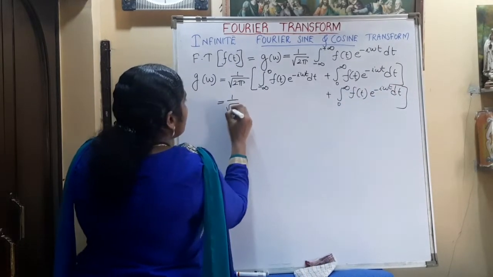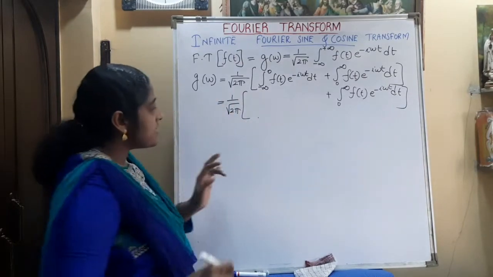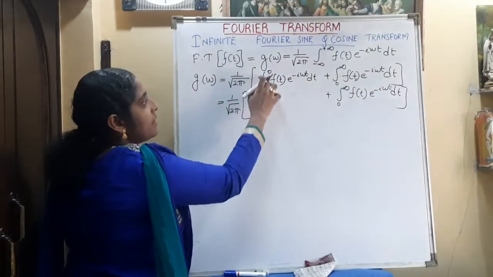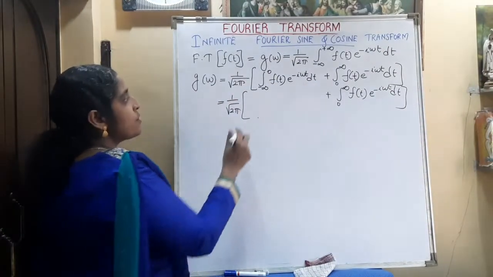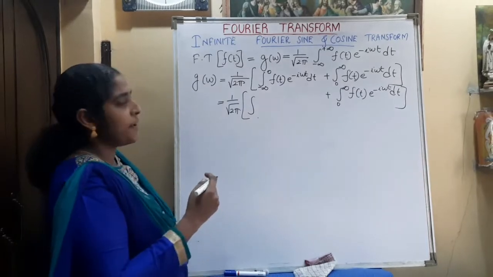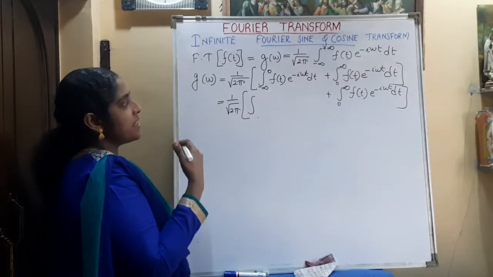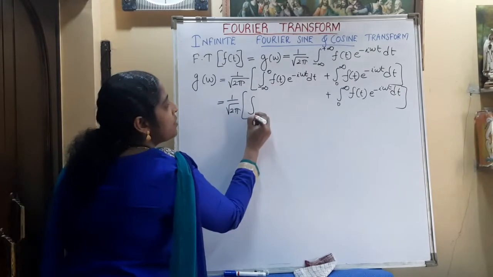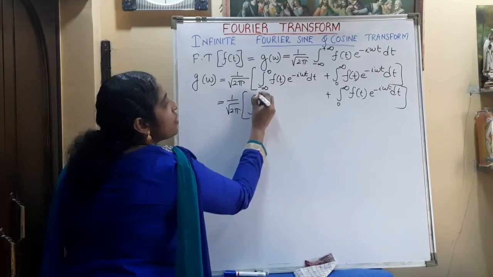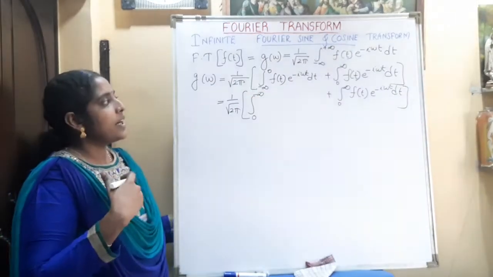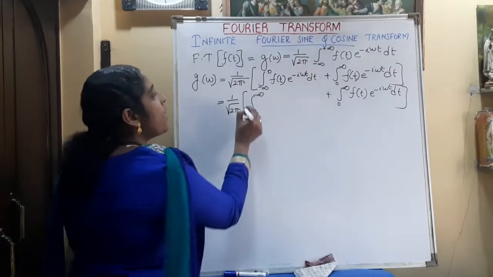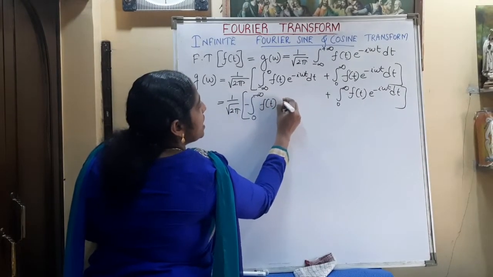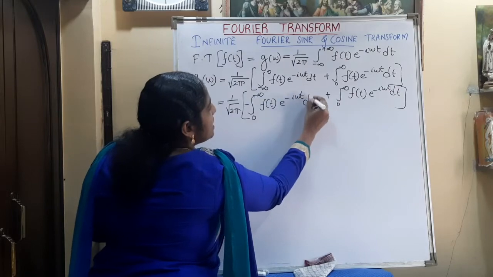Here it is 1 by root 2 pi. Now we are changing the limits of the first term to be similar to the second term. The limits here are from minus infinity to 0. First we change the limits, that is, we change the upper limit to lower and the lower limit to upper. So minus infinity to 0 becomes 0 to minus infinity. When we change the limits, we have to apply a negative sign. So we apply a negative sign: f of t e raised to minus i omega t dt.